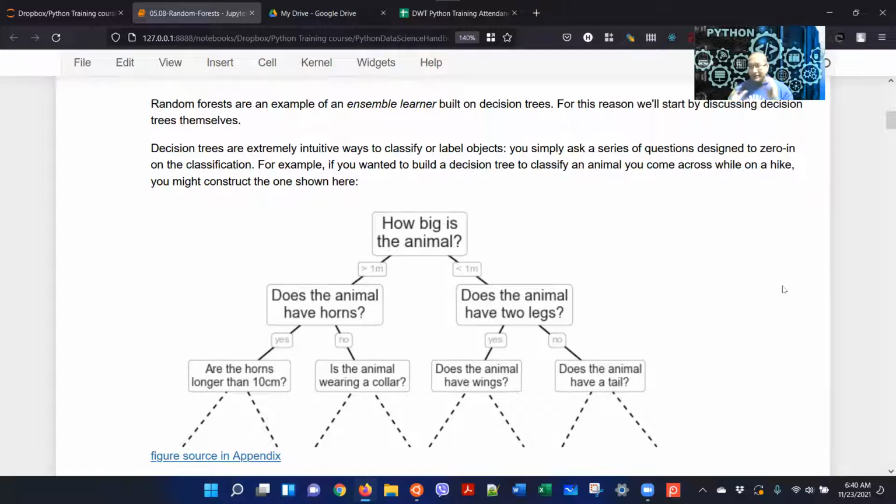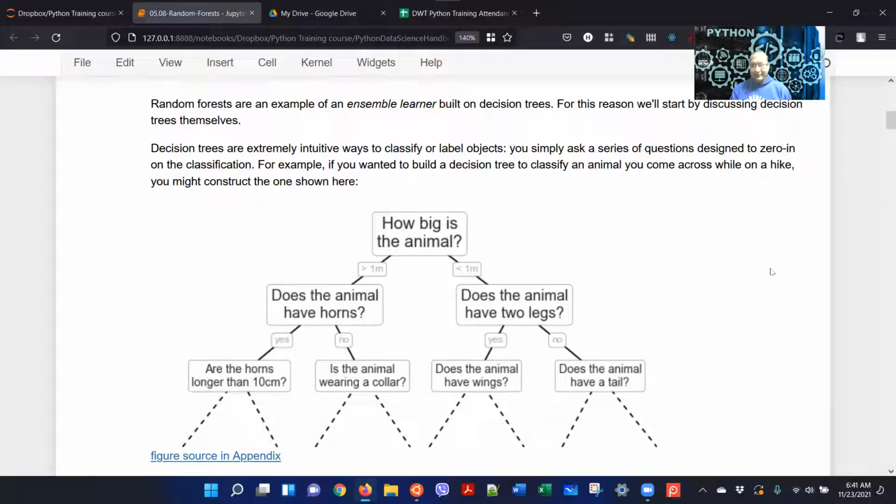So you ask a series of questions. For example, you see a particular animal while hiking, maybe you take a picture of it, and you want to find out what animal this is.